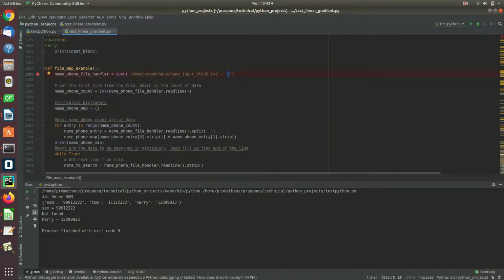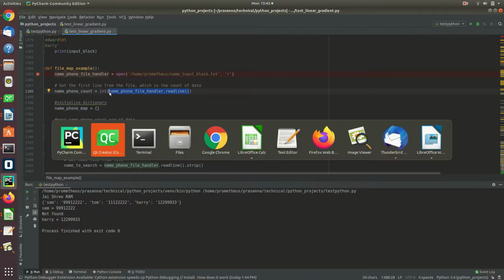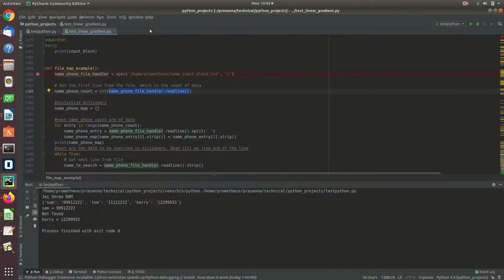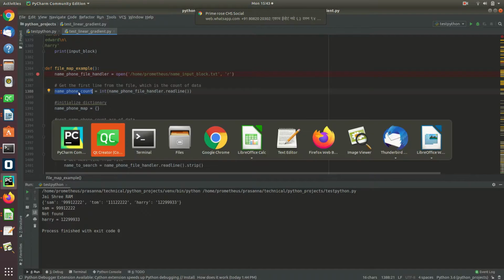Okay, this is a pointer to that file starting from the first line. So when I do this, it reads the very first line. The very first line is 3. Okay, and I just convert it to int and say this is the count, the number of entries. I know that next these many lines, 3 lines, I have the data in the form of